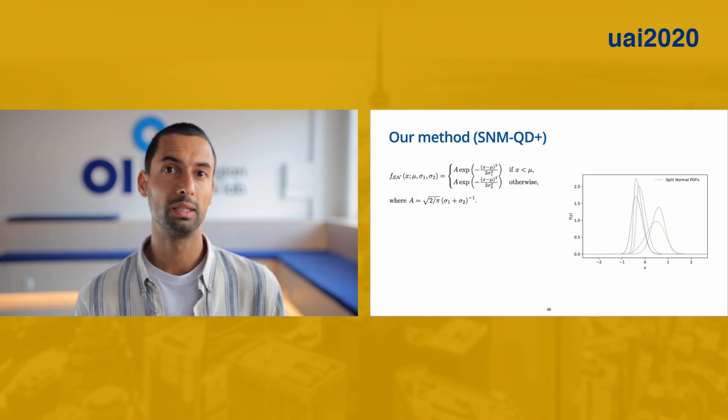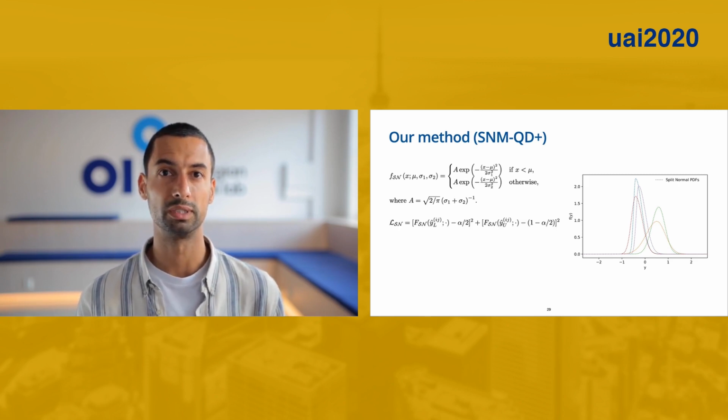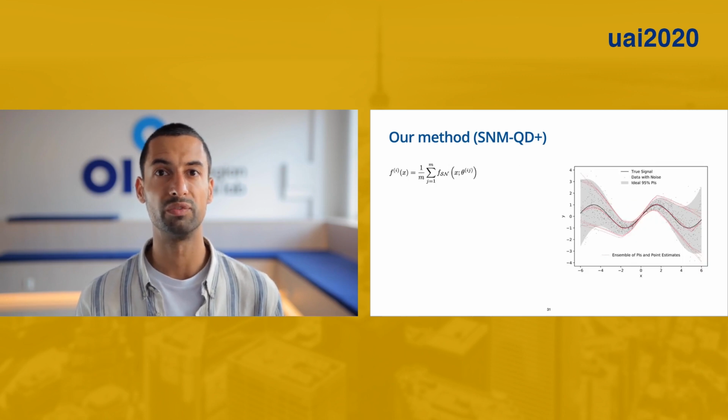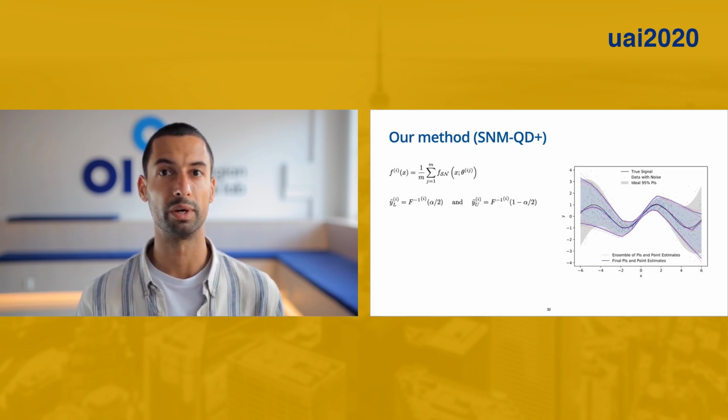We find the two parameters for standard deviation, sigma 1 and sigma 2, by optimizing the LSN loss that also considers the desired coverage probability. After fitting the split normals for each output, we calculate the mixture of split normals for each ensemble, as illustrated in the plot. And from the split normal mixture, we calculate the final prediction intervals, accounting also for epistemic uncertainty. The final point estimates are calculated as simple mean.